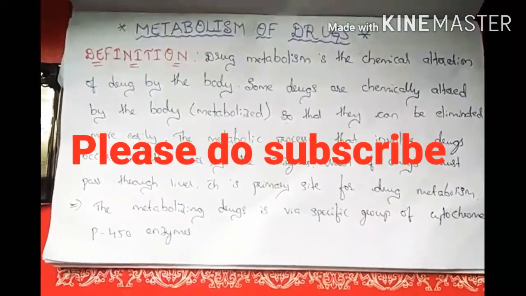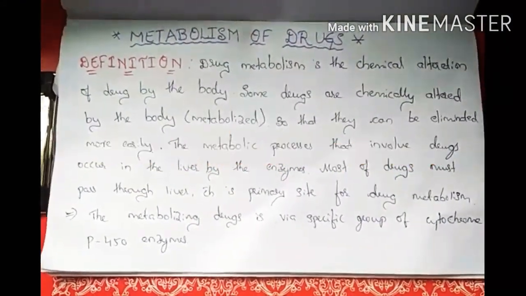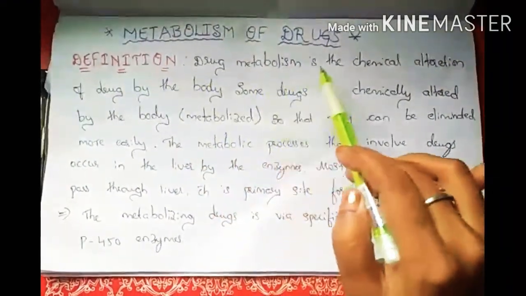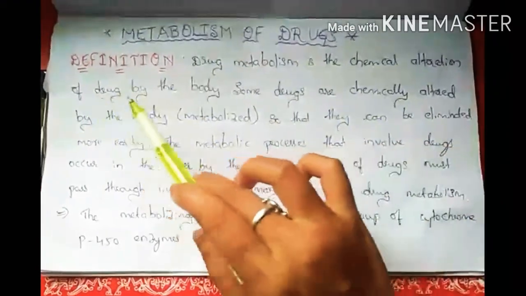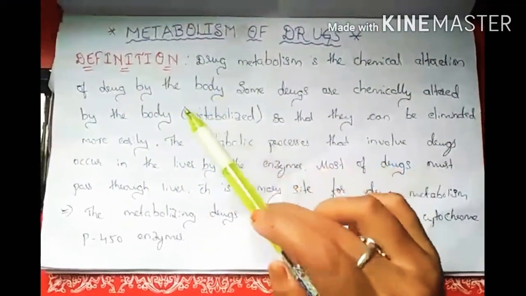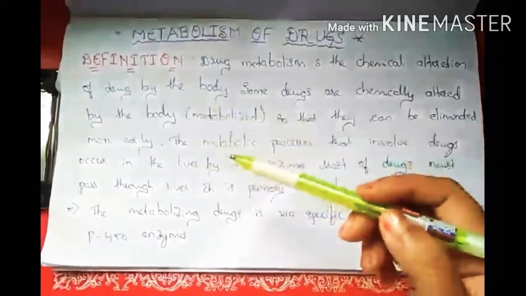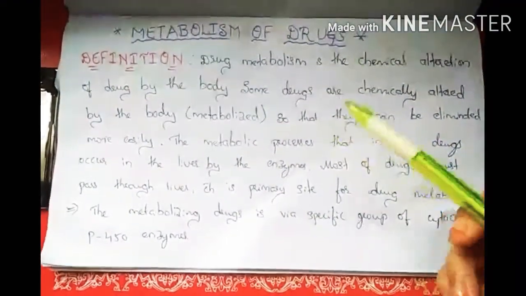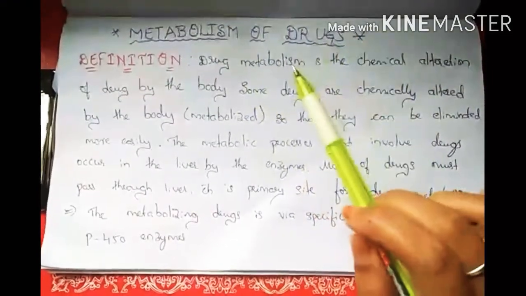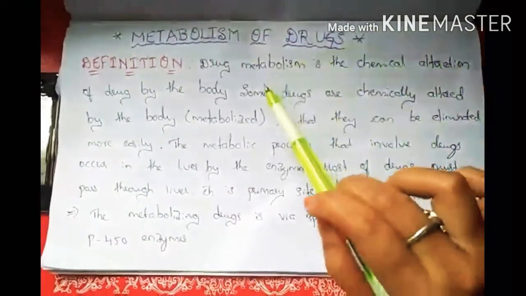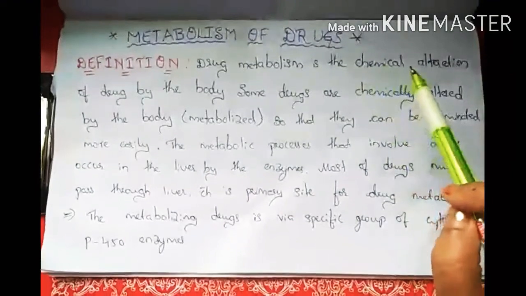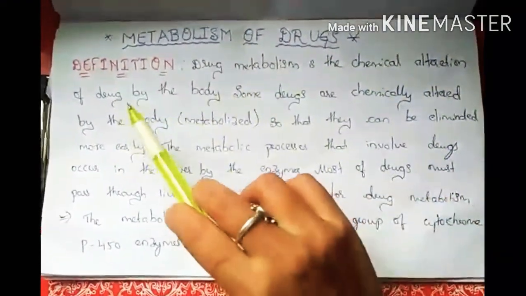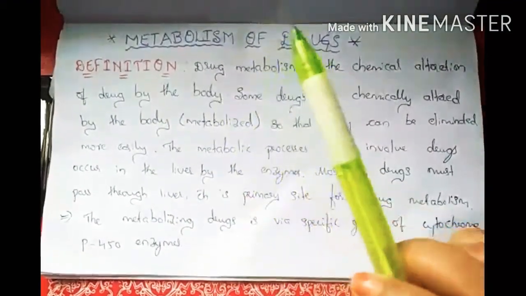Hello viewers, today I am going to teach the topic of metabolism of drugs. Here is the definition. Drug metabolism is the chemical alteration of a drug by the body. Metabolism takes place after absorption and distribution. The chemical alteration of a drug by the body is known as metabolism.